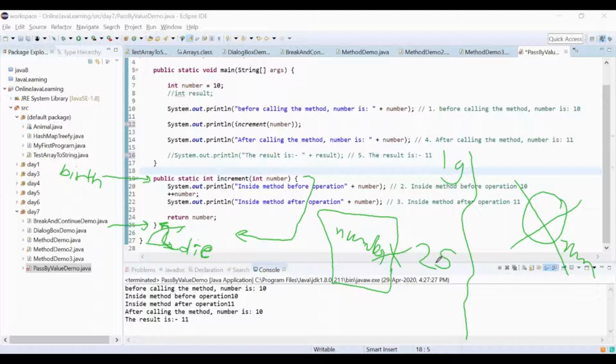As soon as we leave the method block, those variables also die. However, before it dies, it hands over this particular value to this one, which is copied, but this number variable has actually died in memory. It has no bare existence in memory. Did you get that point?